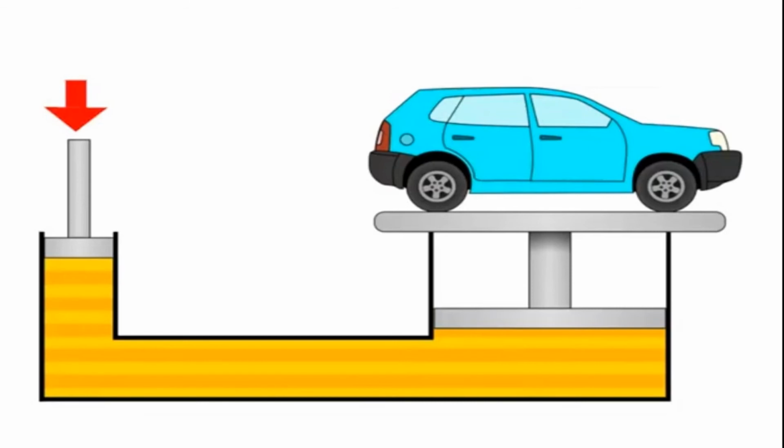So the liquid will move from the left side to the right side when we press the piston on the left. It will give rise to the right side piston. So if we place a heavy vehicle on it, it can lift it very easily.